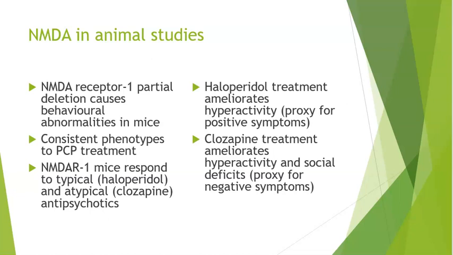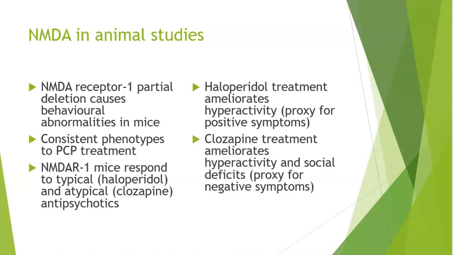But in mice, obviously, we can't ask them, are you delusional? Do you have paranoia? Do you have hallucinations? But we can still look at their behaviors. And by removing the NMDA receptor 1, we're seeing very similar phenotypes as when we give them PCP, suggesting that the deletion of the NMDA receptor 1 is involved in schizophrenia.